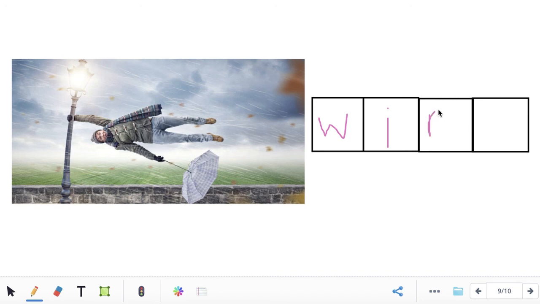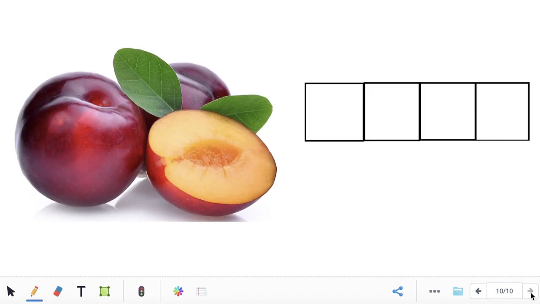N. What letter makes the N sound? N. And what is the last sound you hear in the word wind? D. What letter makes the D sound? D. Make a C and a stick, and that's a D. Now sound this word out with me. W-I-N-D. Wind. Let's do one more.